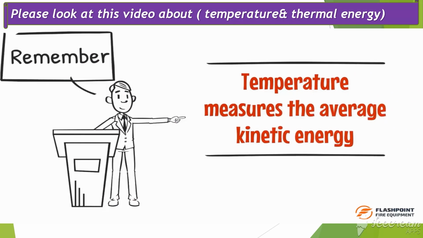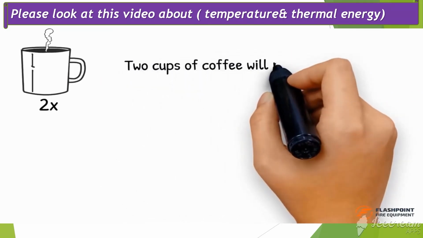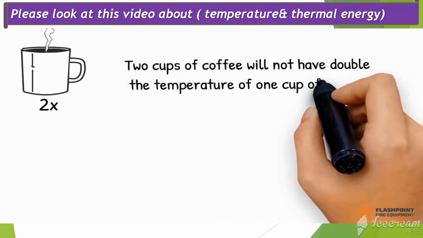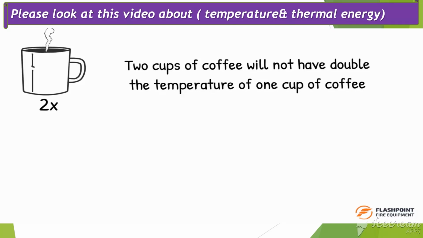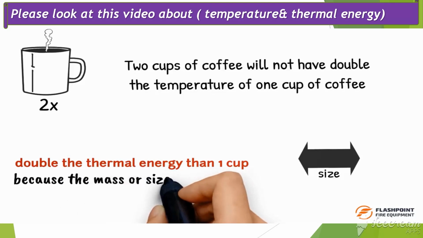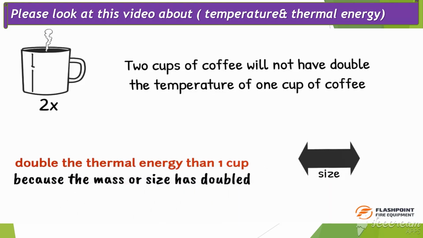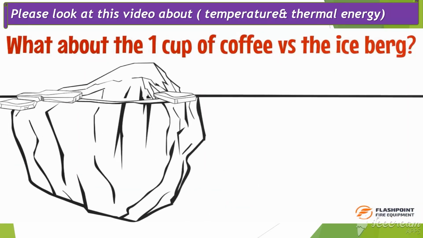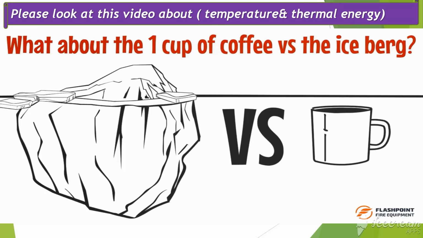Remember, temperature measures the average kinetic energy. 2 cups of coffee will not have double the temperature of 1 cup of coffee, but 2 cups will have double the thermal energy of 1 cup because the mass or size has doubled. Now what about the 1 cup of coffee versus the iceberg?